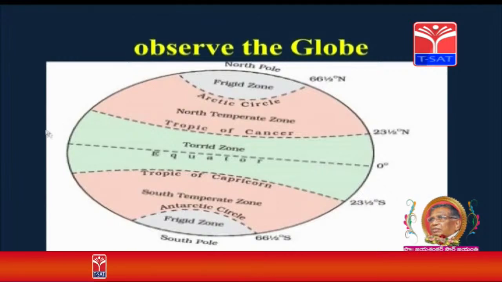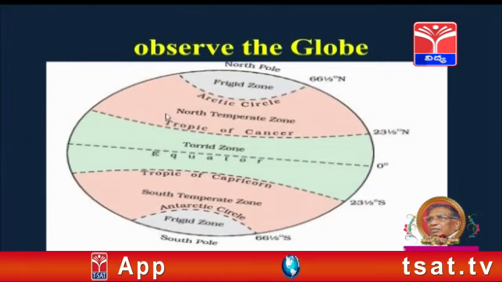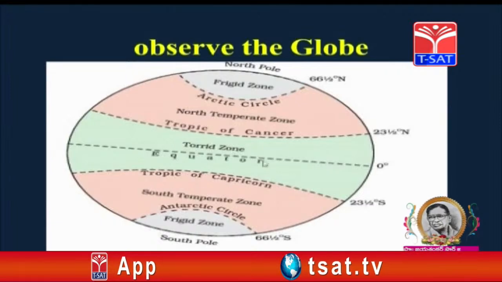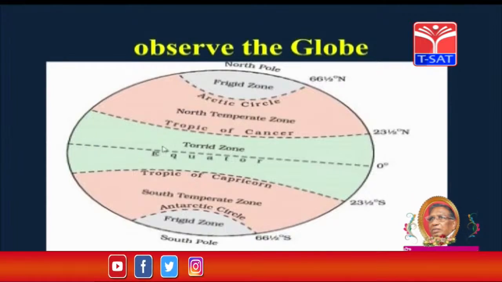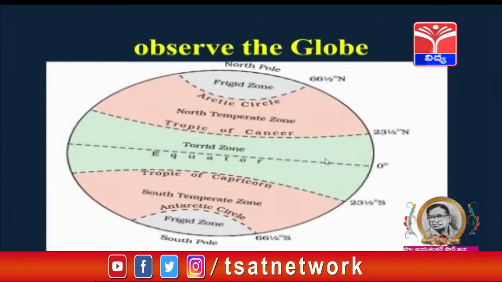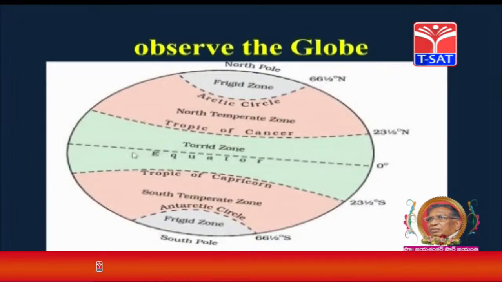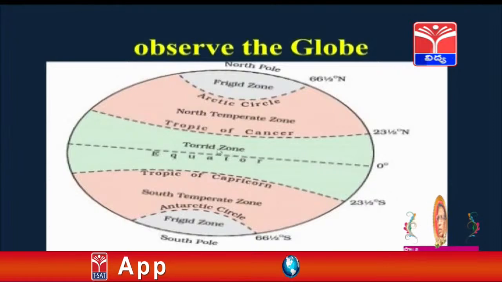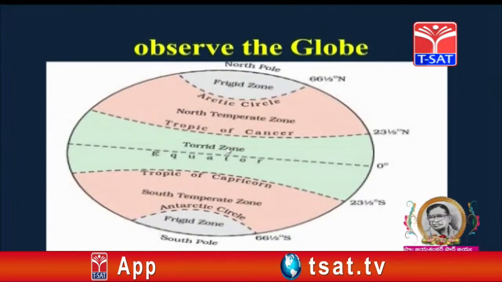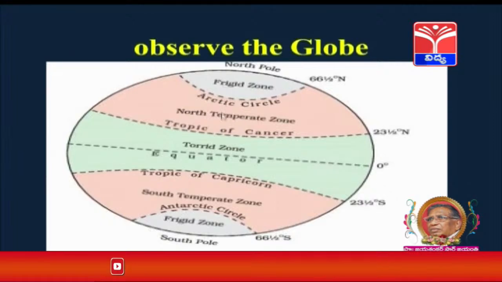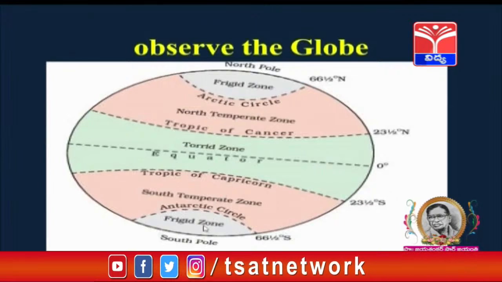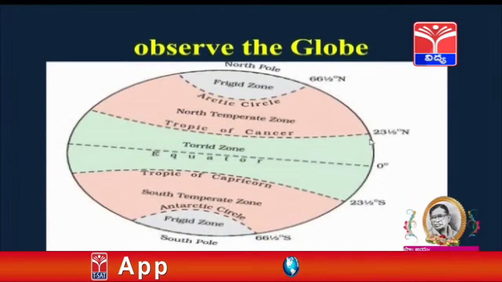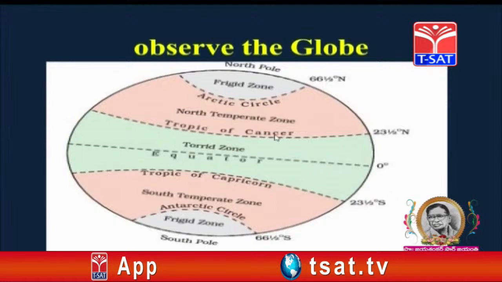Observe the globe children. Here is a globe. The globe is in the shape of a circle. The globe is divided into two equal parts by the equator, 0° latitude. You can see the cursor on the screen. The 0° latitude is dividing the earth into two equal halves. The region above the equator is called the northern hemisphere and the region below the equator is called the southern hemisphere. On 23½ north latitude, we can see Tropic of Cancer.